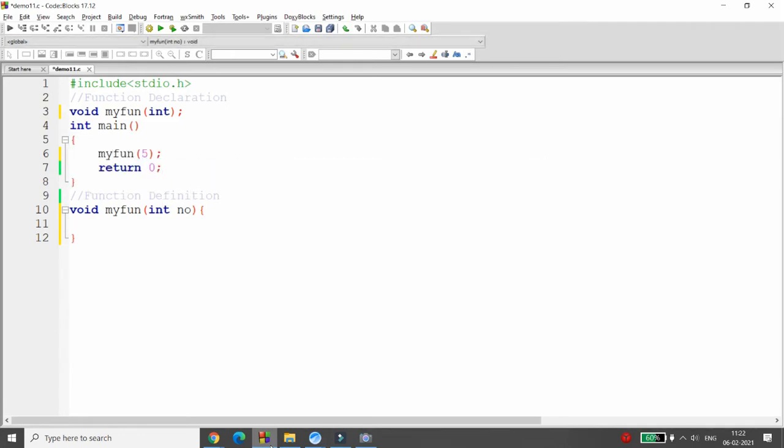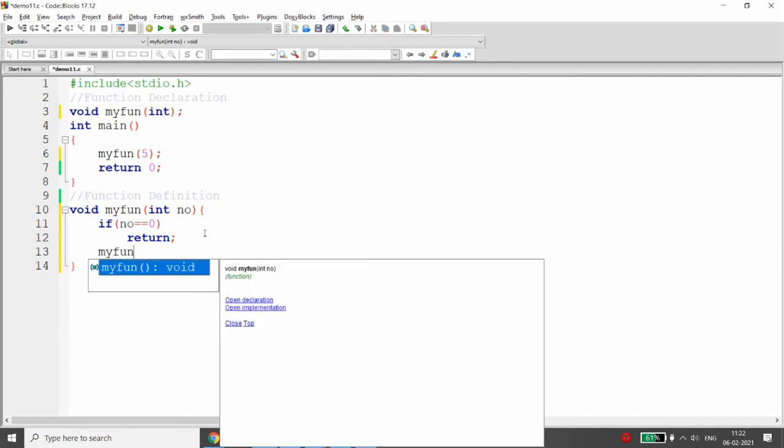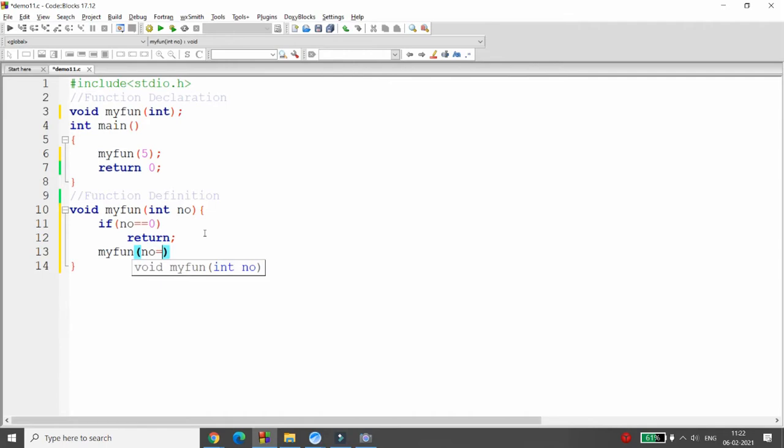Now what do I want to do? Simple. If number equals 0, then simply return the cursor. This function is not returning any value, but it will return the cursor to the calling environment over here. Now if number is not equal to 0, then I will call the function my function with number minus 1.